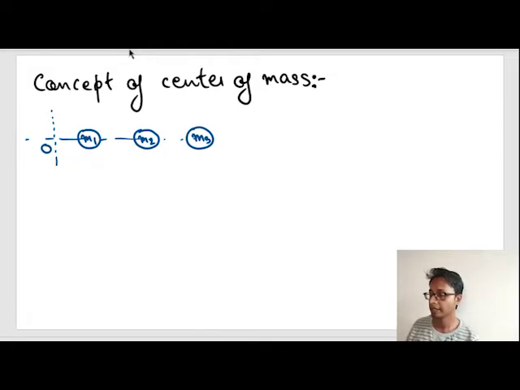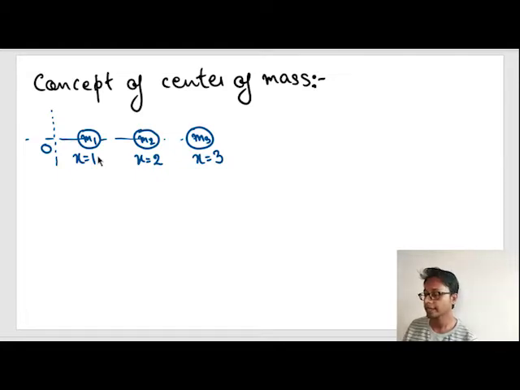Here, the mass m1 is situated from the origin at x1. That means the distance from mass m1 to the origin is x1. We are keeping all the masses on the x-axis. Here x is equal to 1, here x is equal to 2, here x is equal to 3.